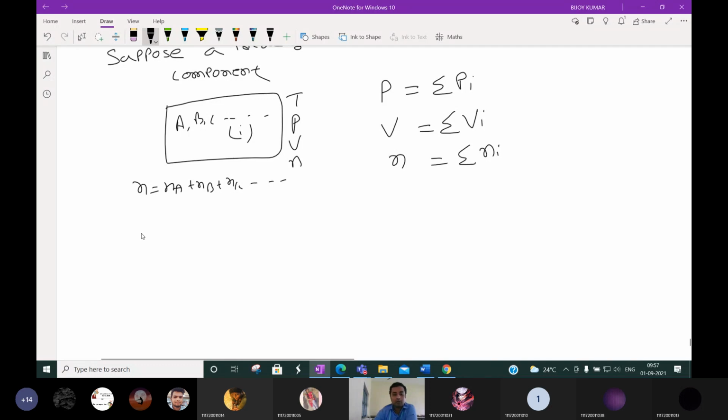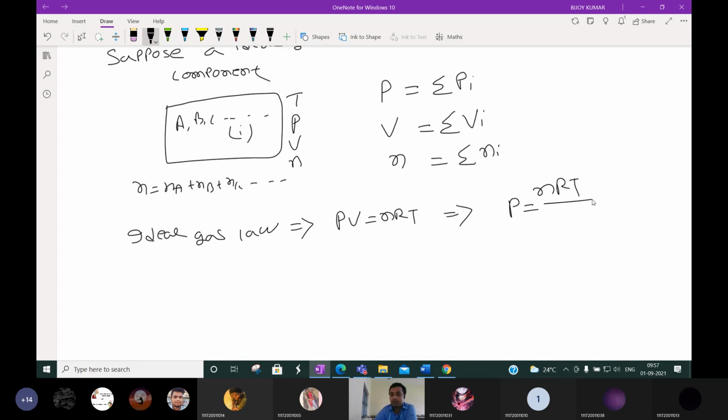Then according to the ideal gas law, we know that PV is equal to nRT, where P is the total pressure, V is the total volume, n is the total number of moles, and T is the temperature. Then we can write P is equal to nRT by V, according to the ideal gas law. This is for the overall mixture.